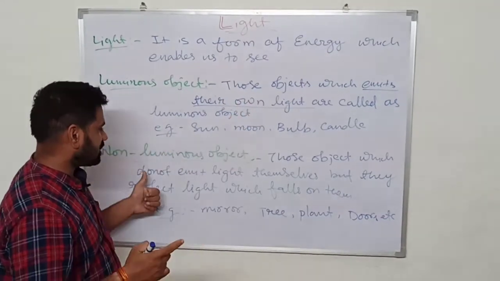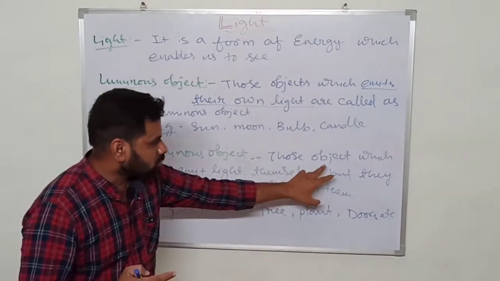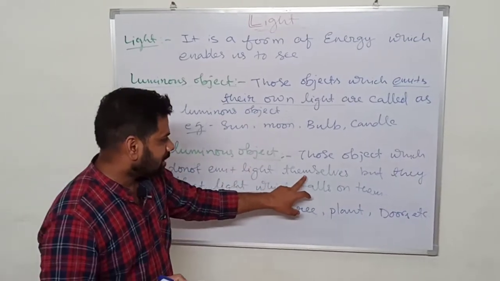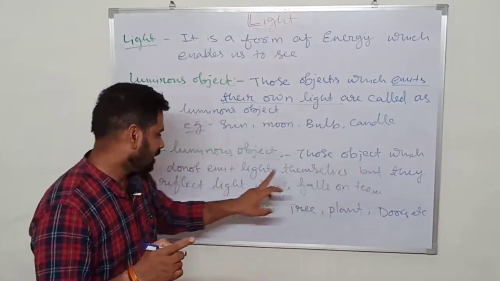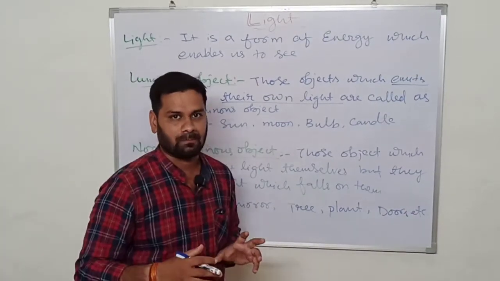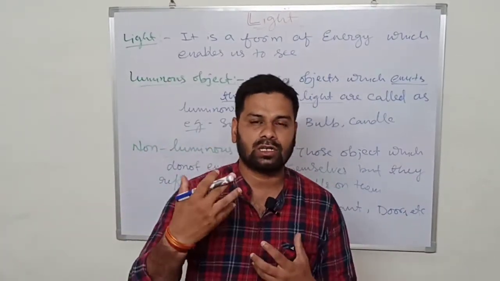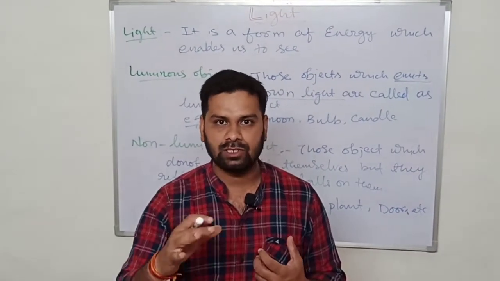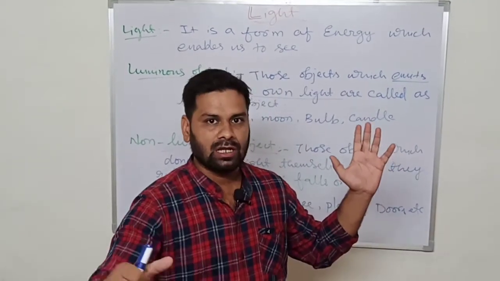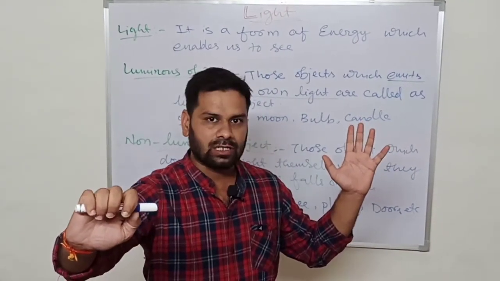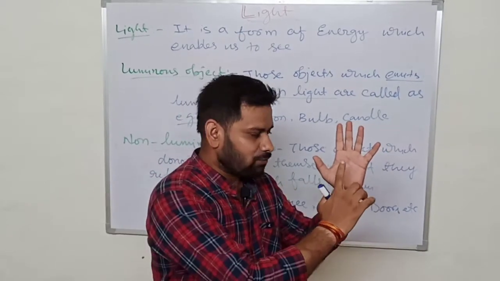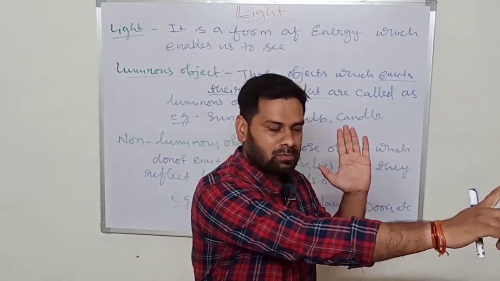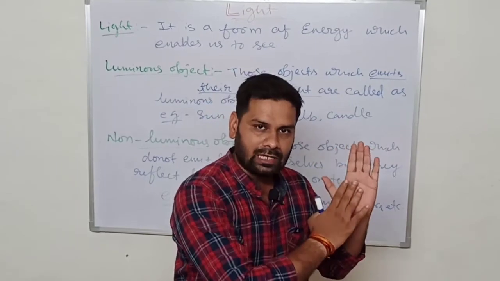Now next is non-luminous objects. What are non-luminous objects? Those objects which do not emit light by themselves, but they reflect light which falls on them. Suppose I keep a mirror and put a torch light in front of it and switch on the light. When the light is incident on the mirror, it will reflect back somewhere else. That means it will give back the light if light falls on the mirror.